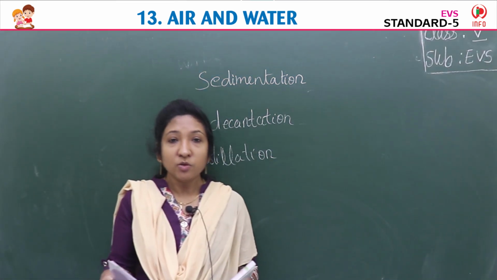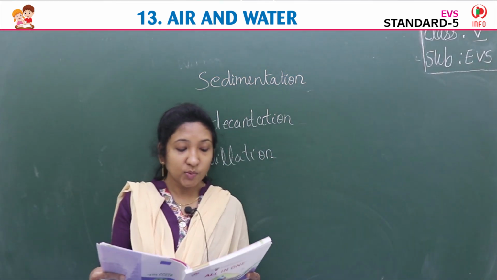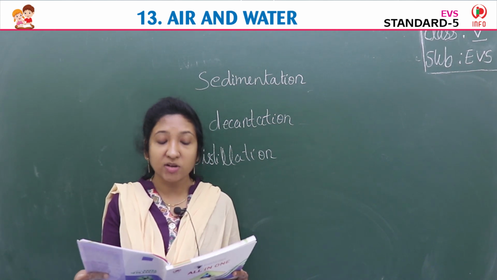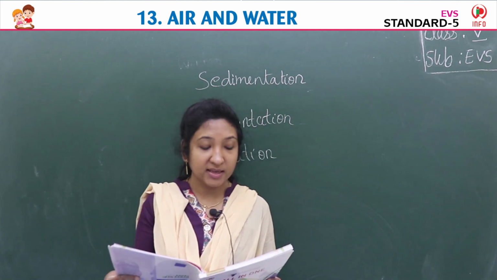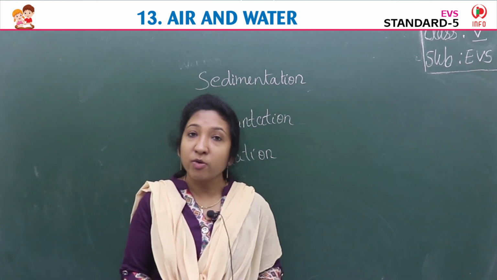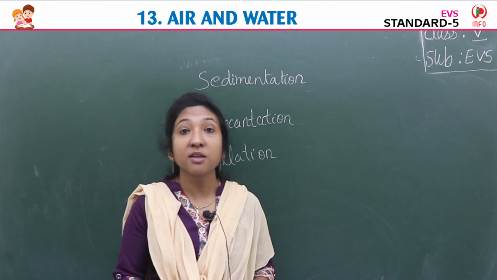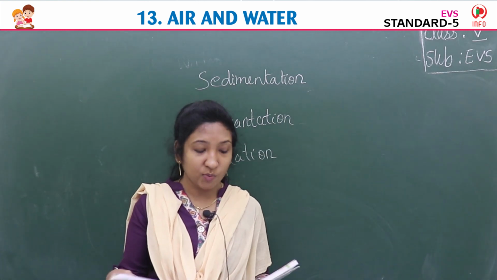Now it's time to recall. Okay, the atmosphere extends to several hundred kilometers above the earth. It protects life on earth in various ways. Atmosphere, a layer of air, surrounds the earth. It protects our life in different ways.